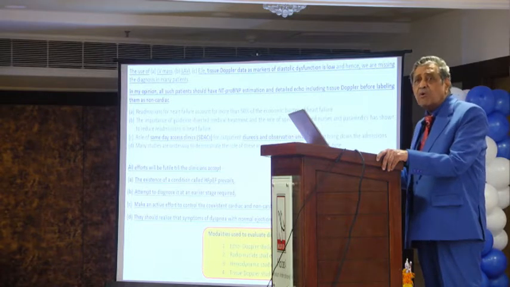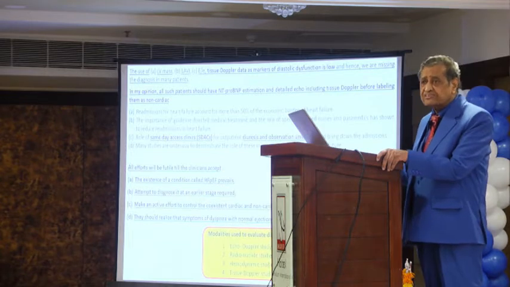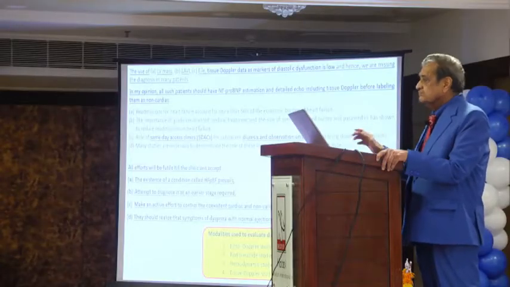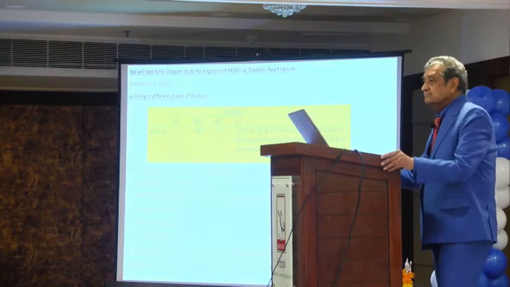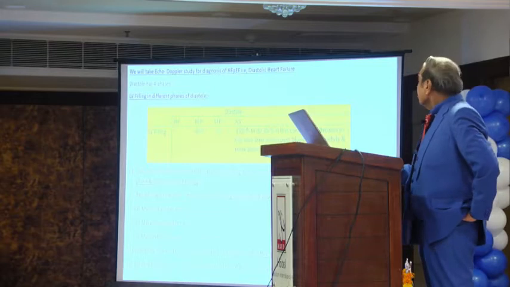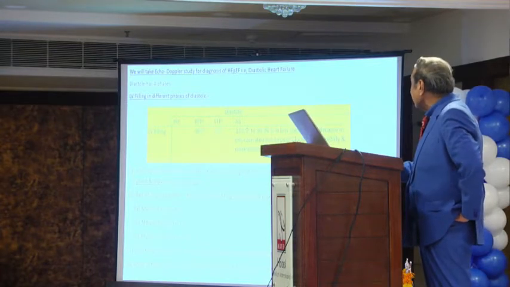Now we will go into how to diagnose the diastolic dysfunction. There are 4 modalities to diagnose the diastolic dysfunction. Number 1, echo Doppler study. Number 2, radionuclide study. Third, hemodynamic. And fourth and last, tissue Doppler study. We will take echo-Doppler study for diagnosis of preserved ejection fraction, that is diastolic heart failure.